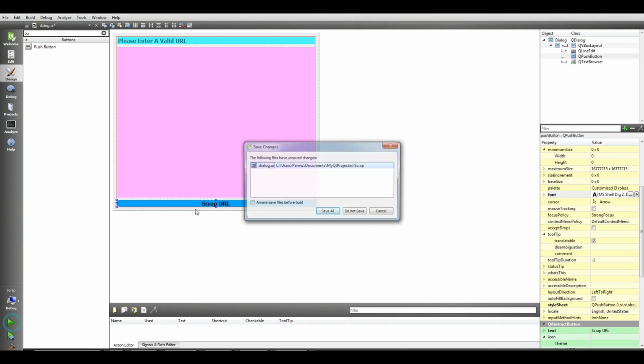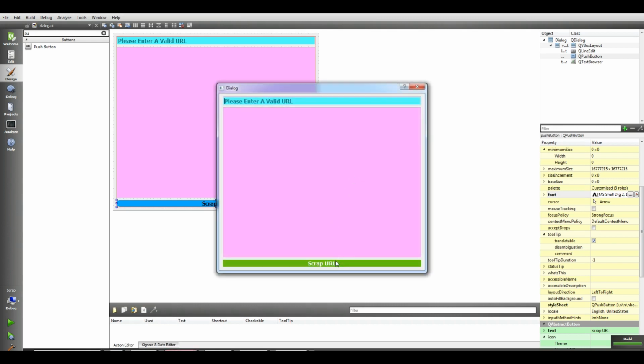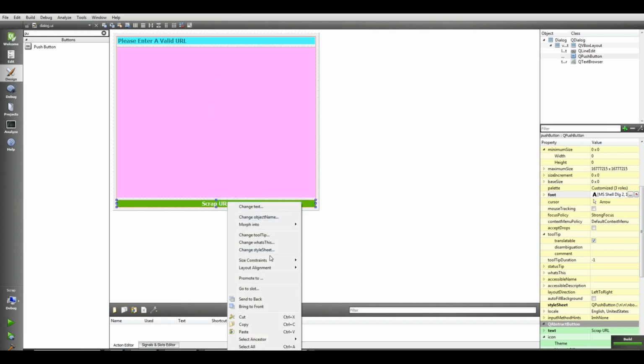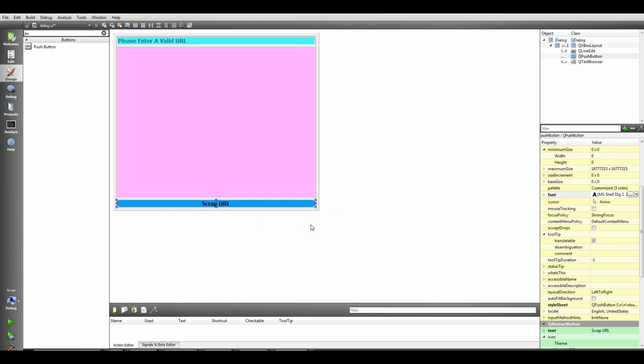Apply, okay. Yeah, now it's working. The problem was, I think, the main problem was in my change in here. I gave a space in this section. Okay, now our application is ready, our main design is ready.